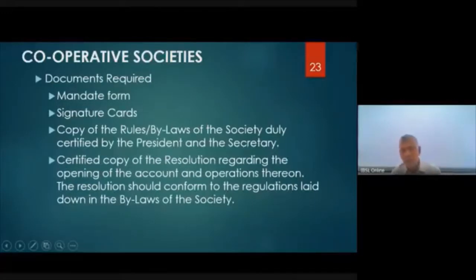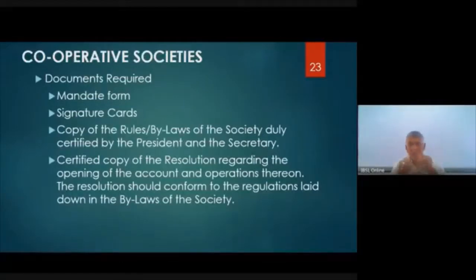Certified copy of the resolution regarding the opening of the account and operations thereon. Now, once again, when the cooperative society office bearers meet, they must take a decision. Okay, we will open an account at Commercial Bank of Ceylon Limited, North Tandia branch, right? And the checks will be signed by so and so. All that decision is taken.